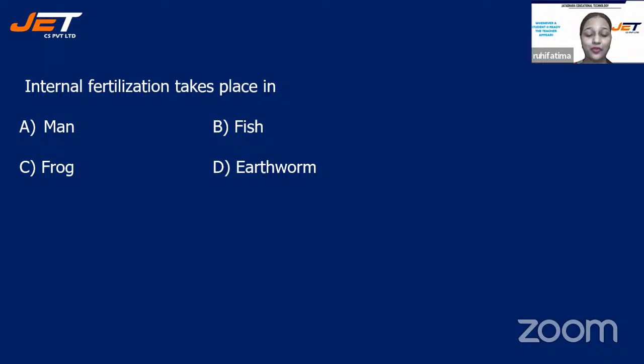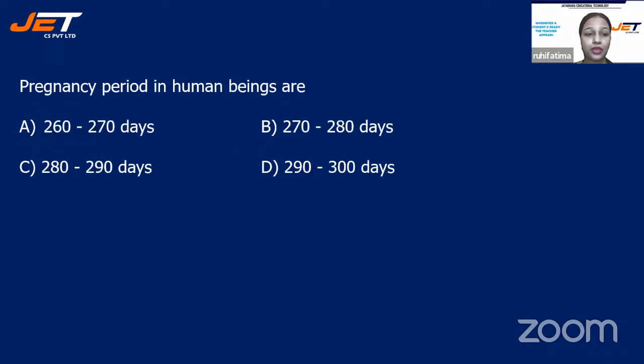All right, children, time is up. Let's check the correct answer. We are talking about internal fertilization. Internal fertilization takes place in man. The male and female gametes fuse inside the body.